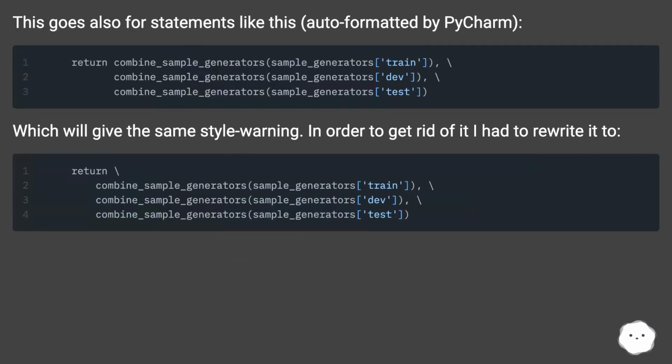This goes also for statements like this, auto-formatted by PyCharm, which will give the same style warning. In order to get rid of it I had to rewrite it too.